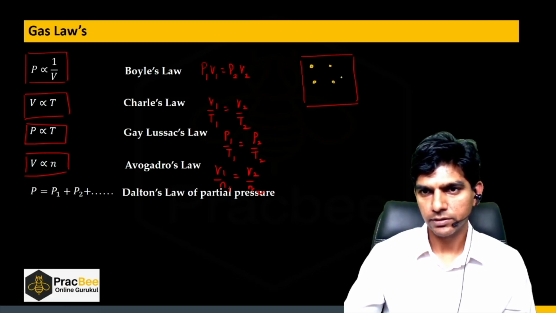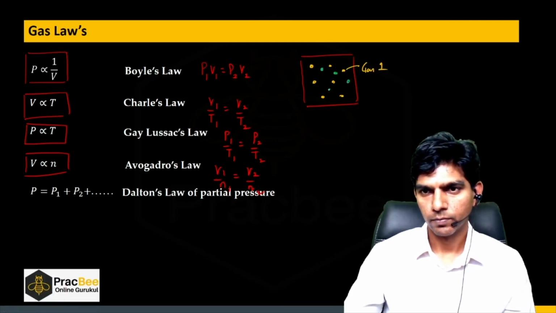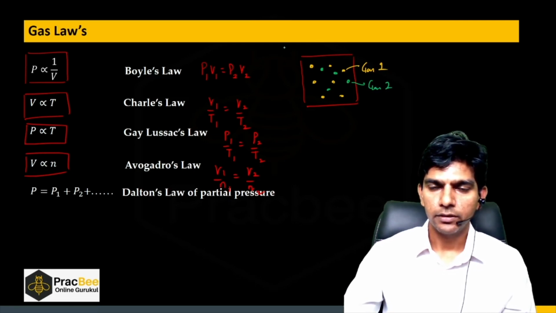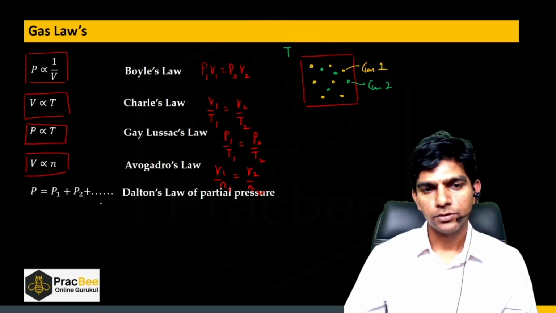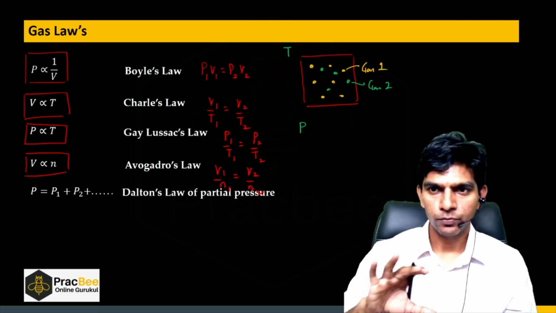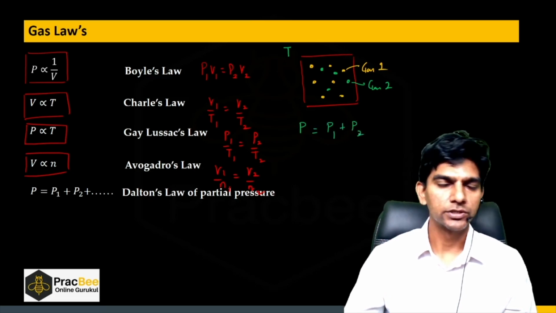So let us say this is gas 1, and let us say there is another gas, this is gas 2. Now it has a certain temperature, right? So according to Dalton's law, if P is the pressure of both the gases, it will be nothing but the summation of the individual pressures.